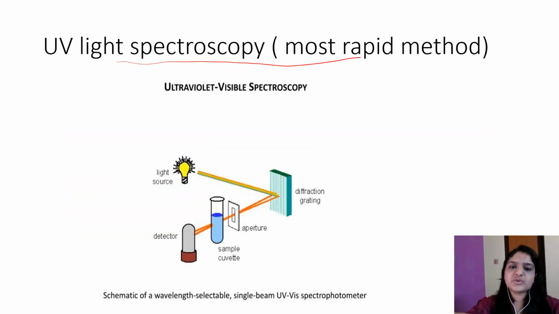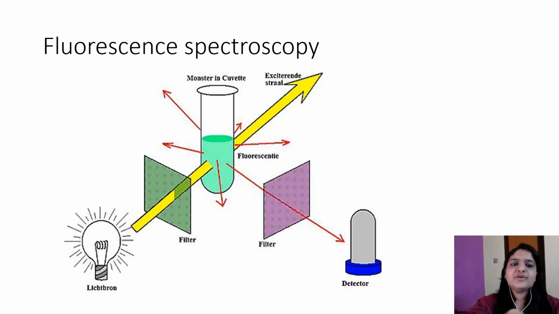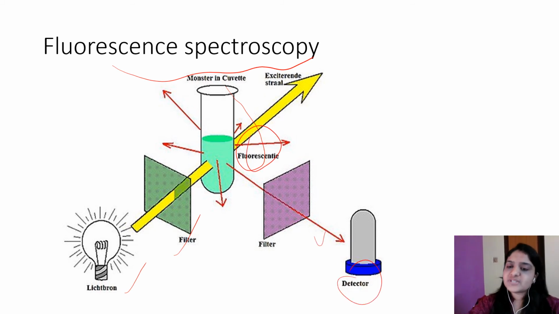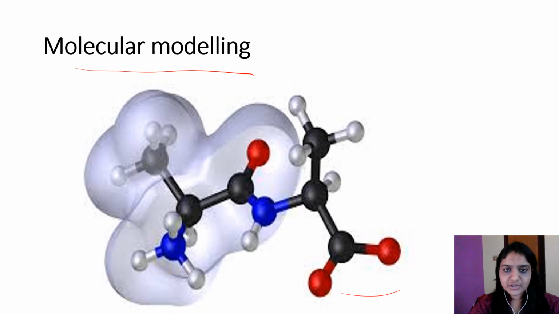Then UV light spectroscopy, which is the most rapid method, is used for studying the tertiary structure. There is a light source, a diffraction grating, and through the aperture the sample is finally detected. Then fluorescence spectroscopy: there is a light, a filter, and the fluorescence, filter and detector. Fluorescence spectroscopy is used for studying the tertiary structure of proteins, and also molecular modeling. So these are other methods of studying the secondary and tertiary structure.